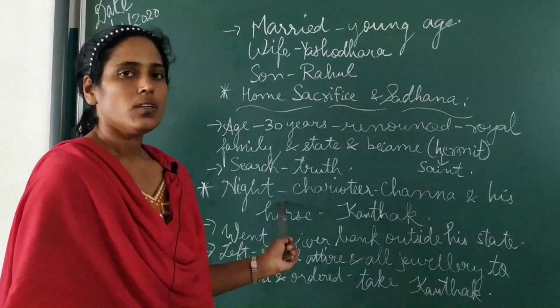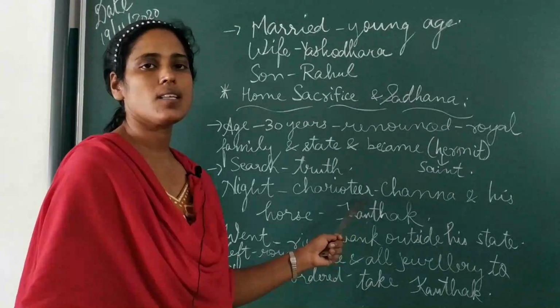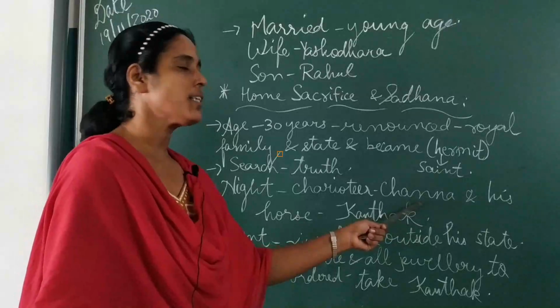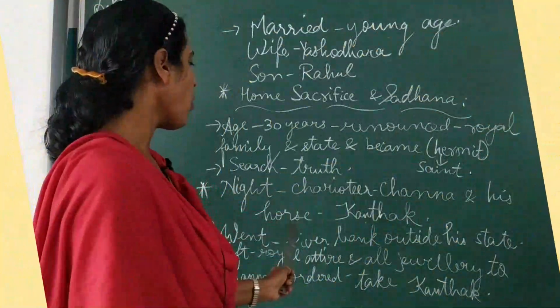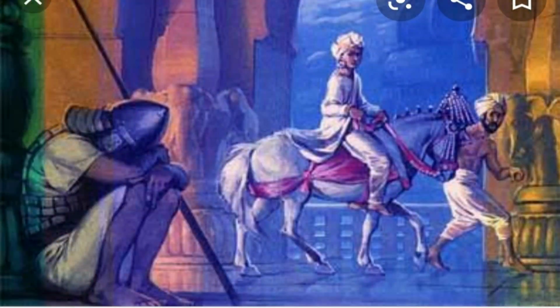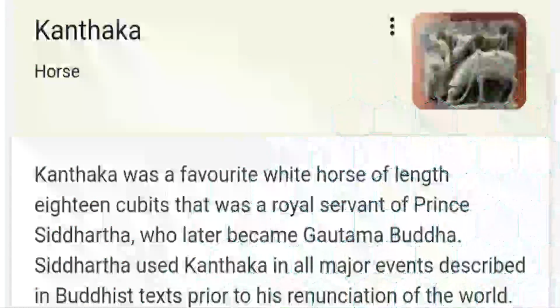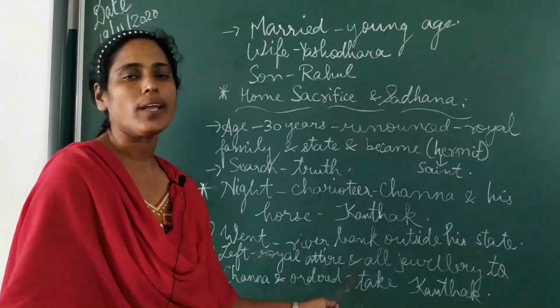So what did he do? One night he took his charioteer. Charioteer means the one who rides the chariot of horses. His charioteer's name was Channa and his horse's name was Kanthak. He took the horse as well as the charioteer along with him. He went to the river bank outside his state, and there he left his royal attire.